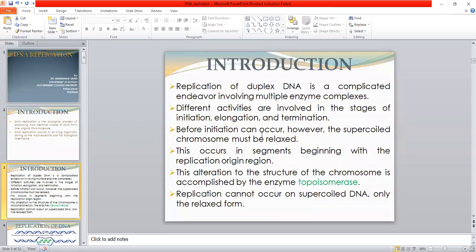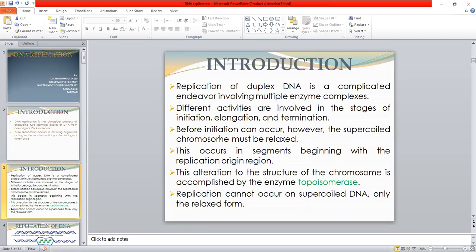So the process of DNA replication begins with the relaxation of the supercoiled DNA molecule, then the replication initiation, and then the replication fork moves along, and this is the elongation phase. At the end, the two new DNA molecules are formed at the termination stage. Before initiation can occur, however, the supercoiled chromosome must be relaxed.